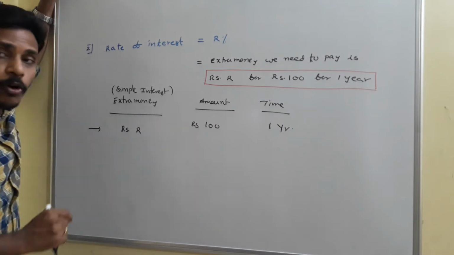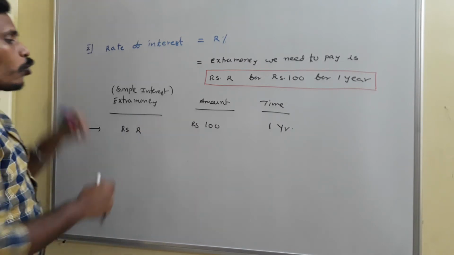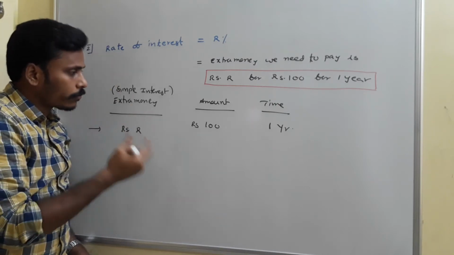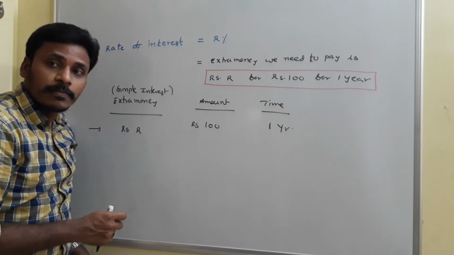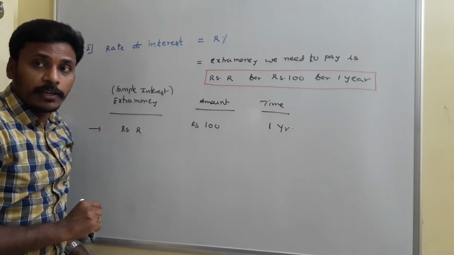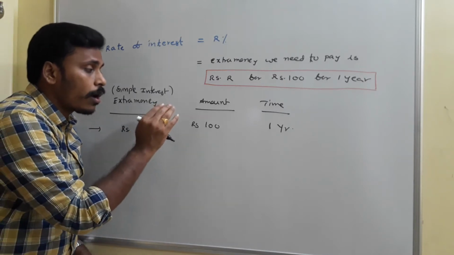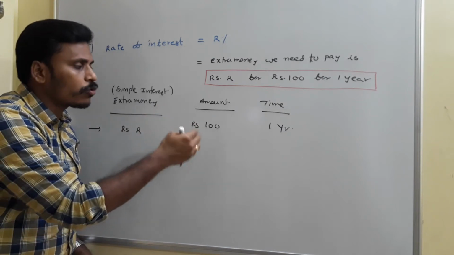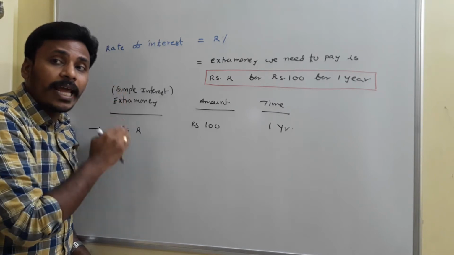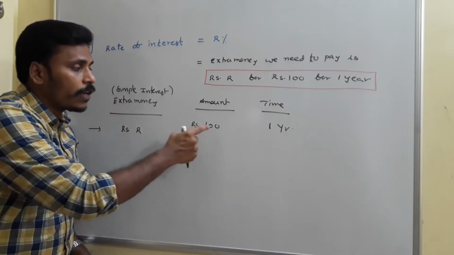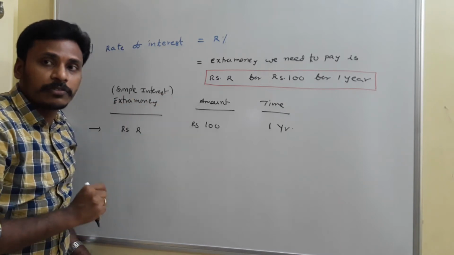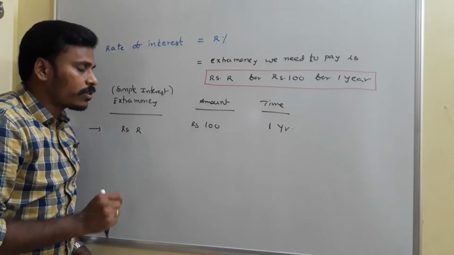If you use 200 rupees, you need to pay 2R rupees. If you use 300 rupees, you need to pay 3R rupees. Is it clear? And if you use 1000 rupees, then you need to pay 10R rupees as extra money. If you multiply here, you need to multiply there also, for that same 1 year. That's what I am saying. Is it clear? You just think about it.